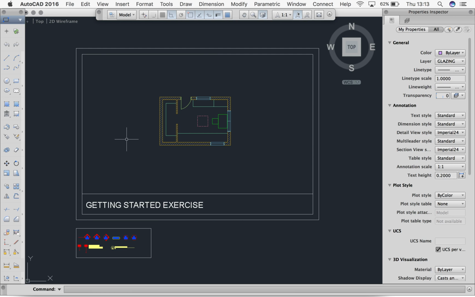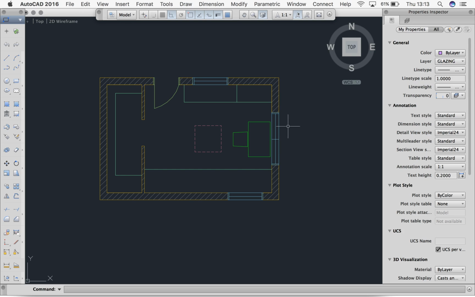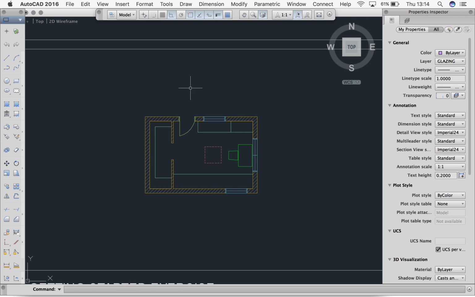Okie dokie guys, so today we're up to talking about dimensions. So you should have your getting started exercise all complete up to this point. So we can see here already that I've got all my information and it's all in layers. Alright, so what we want to start doing is we want to start dimensioning.